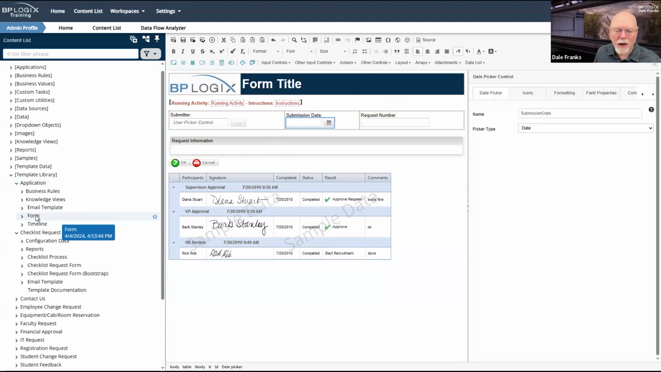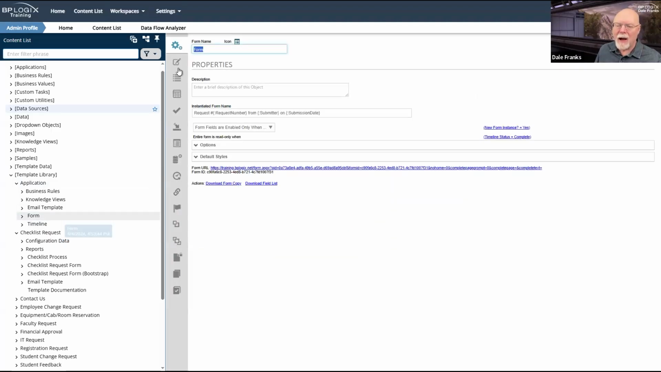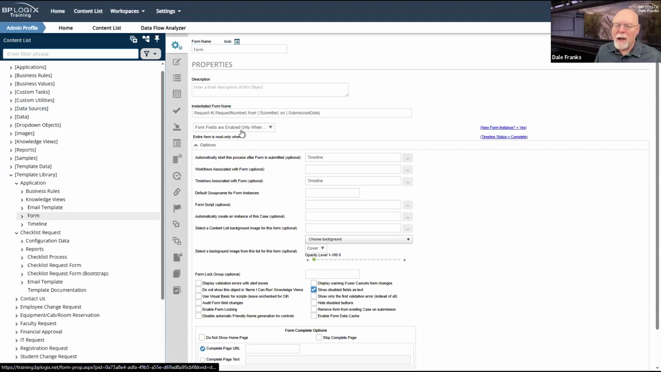If we go back and just look at the form definition itself on the properties tab, we can see that I've got an instantiated form name that is generic in this case, but at least has the 3 fields that we need for searching through a knowledge view, for example. I've got the form fields are enabled only when new form instance, entire form field is read only when timeline status is complete. I've got my connectors to the timeline right here with the automatically start this process and timelines associated with.